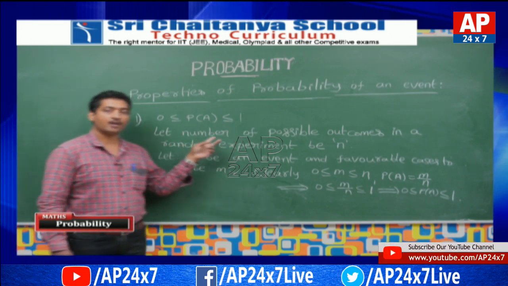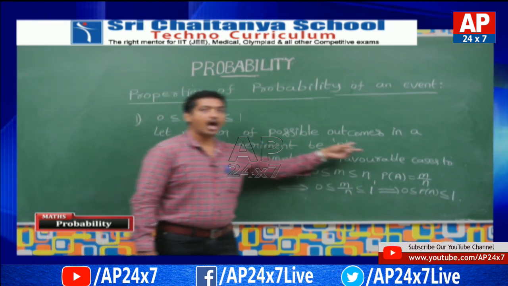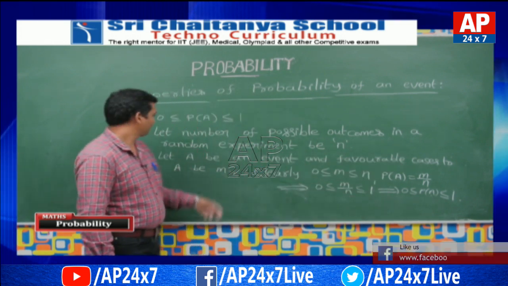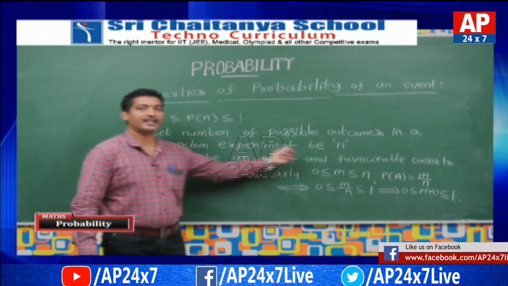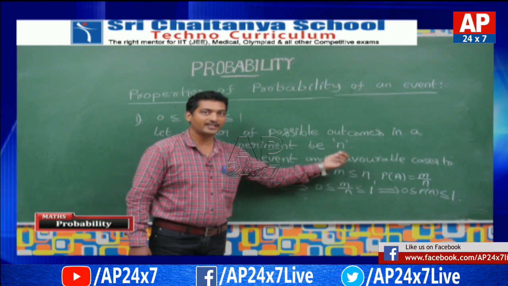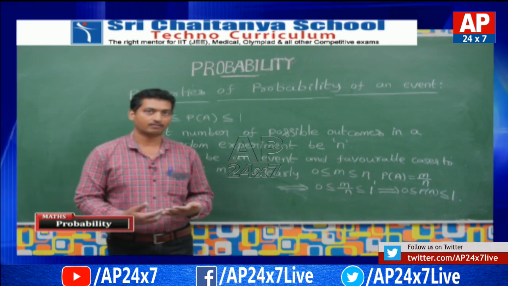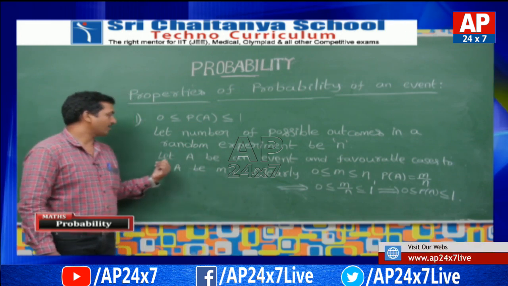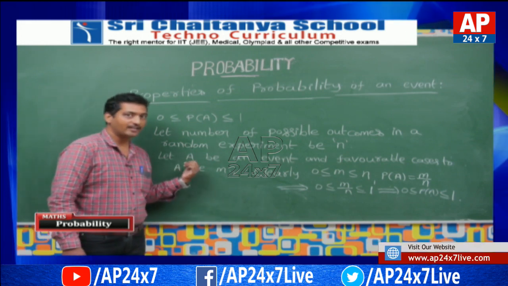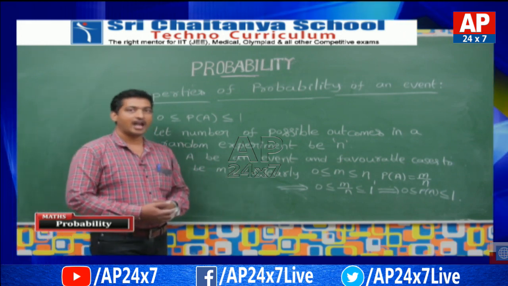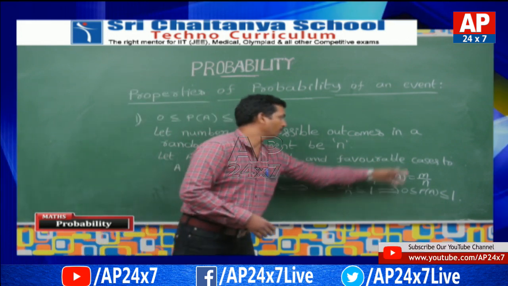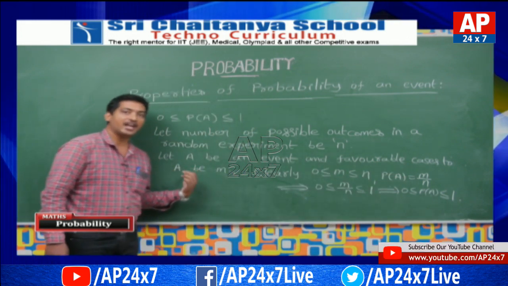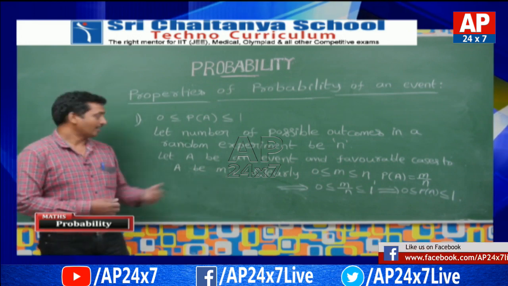Let the number of possible outcomes in a random experiment be n. That means n is the total number of possible outcomes. And I am defining A to be an event and favorable cases to event A be m.